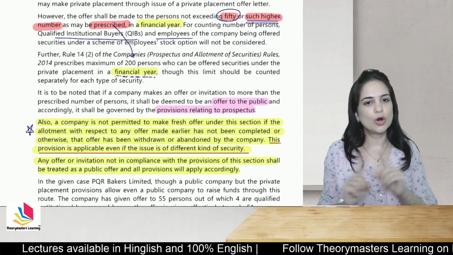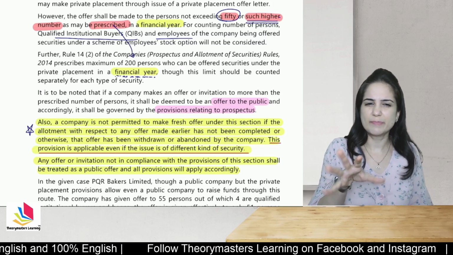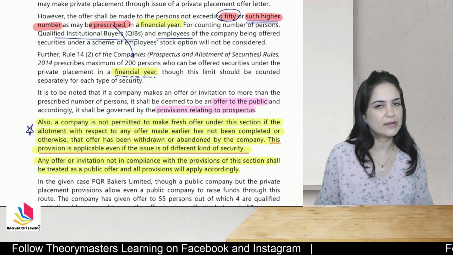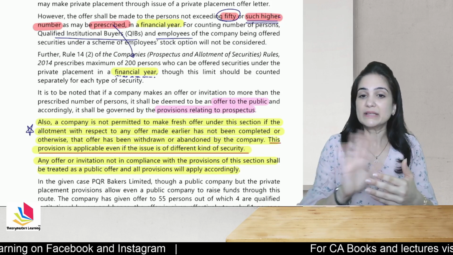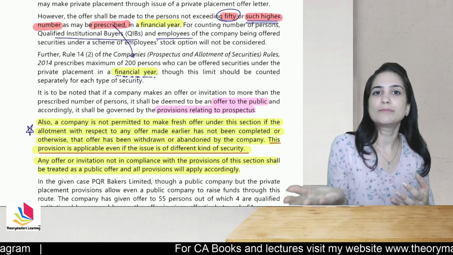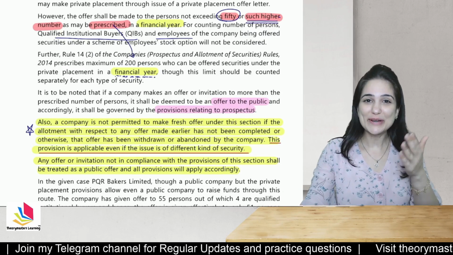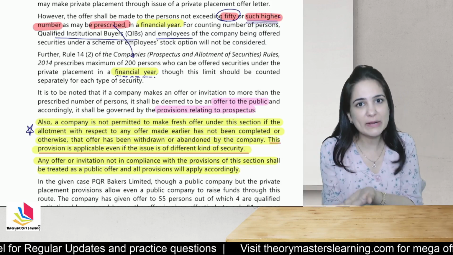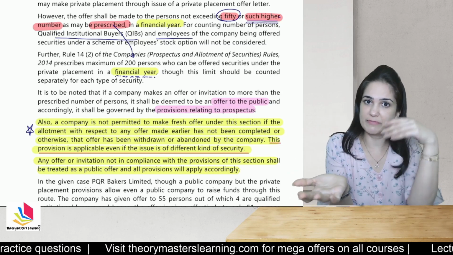A company is not permitted to make fresh issue under this section if the allotment in respect of the offer made earlier has not been completed or otherwise has been withdrawn or abandoned by the company. Say, for example, the company had offered shares through private placement, but they have not completed the allotment, and before that they offer another type of security or maybe the same kind of security. Law says that you have not even completed allotment of the earlier security and you are offering another security through private placement. It is possible that you had offered shares through private placement and you are offering more shares even before the allotment is complete.